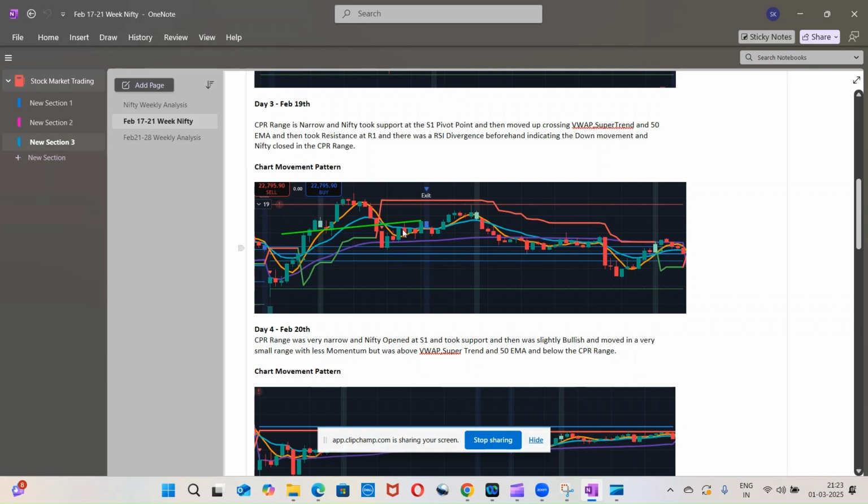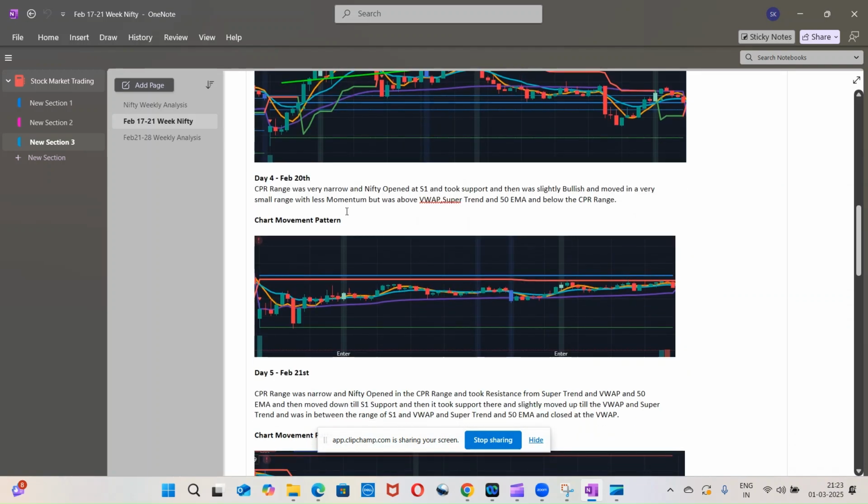It was pretty much floating around, taking the support of the CPR range, and it ended in the CPR range itself. It started at S1, went till R1, took resistance there and came till CPR, and was slightly bullish to non-directional throughout the day.